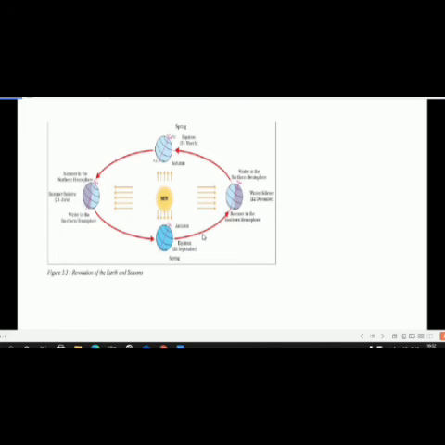Coming to the equinox, the direct rays of the sun fall on the equator. At this position, neither of the poles is tilted towards the sun, so the whole earth experiences equal days and equal nights. This is called the equinox.